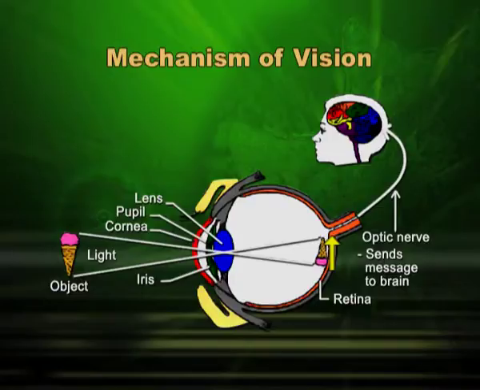Please remember, the light rays are crossing each other, so the image is going to be inverted, and when the optic nerve takes this image to the brain, again there will be crossing of the light rays, and again it will become straight, erect. So, you will see the erect image, not the inverted image.